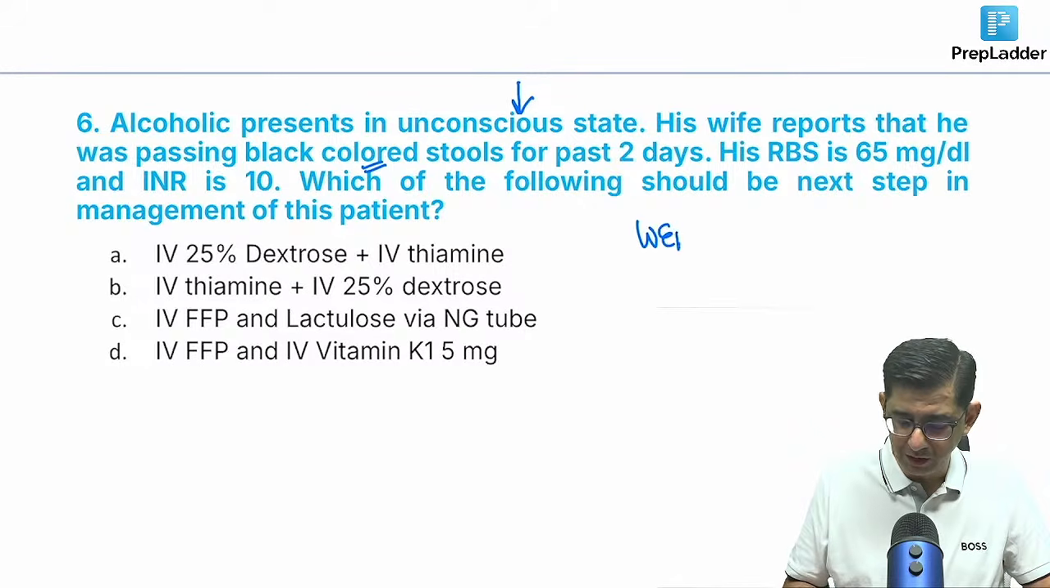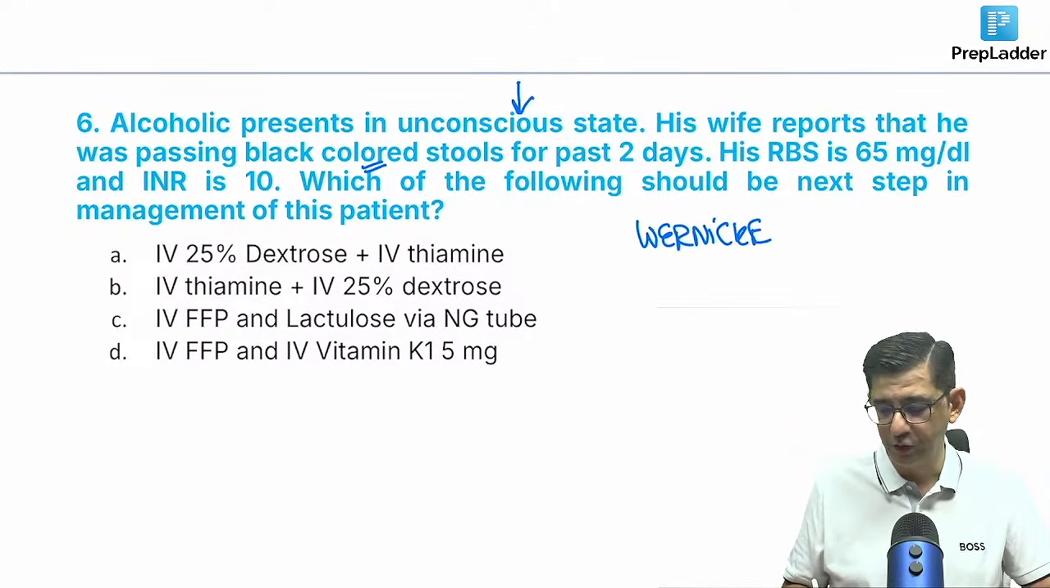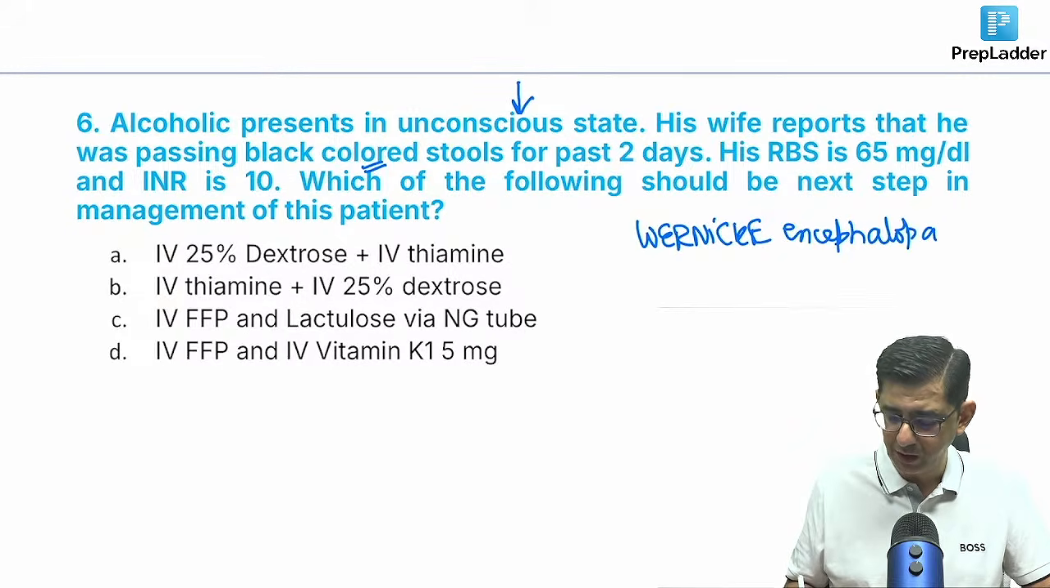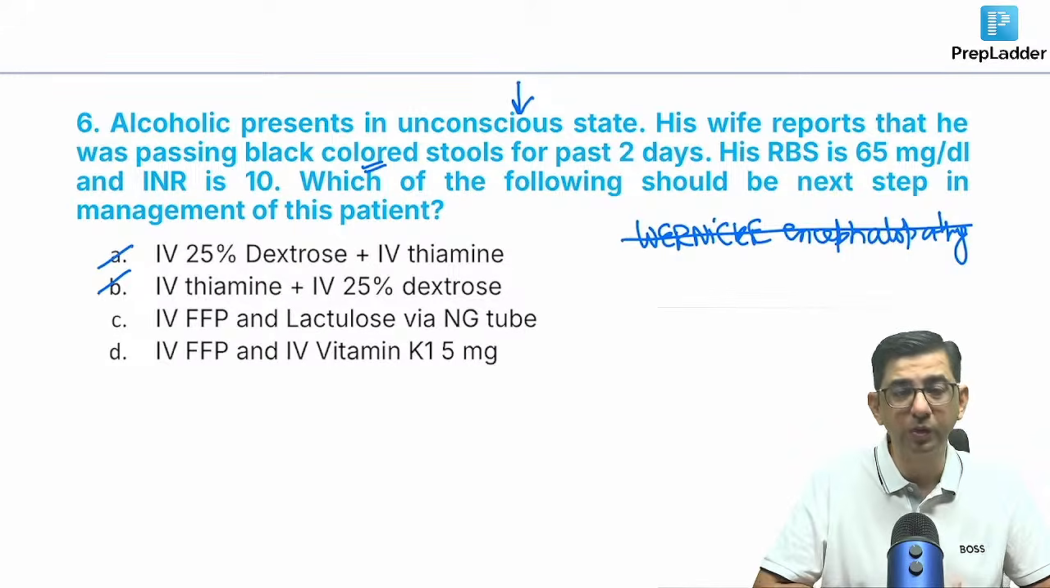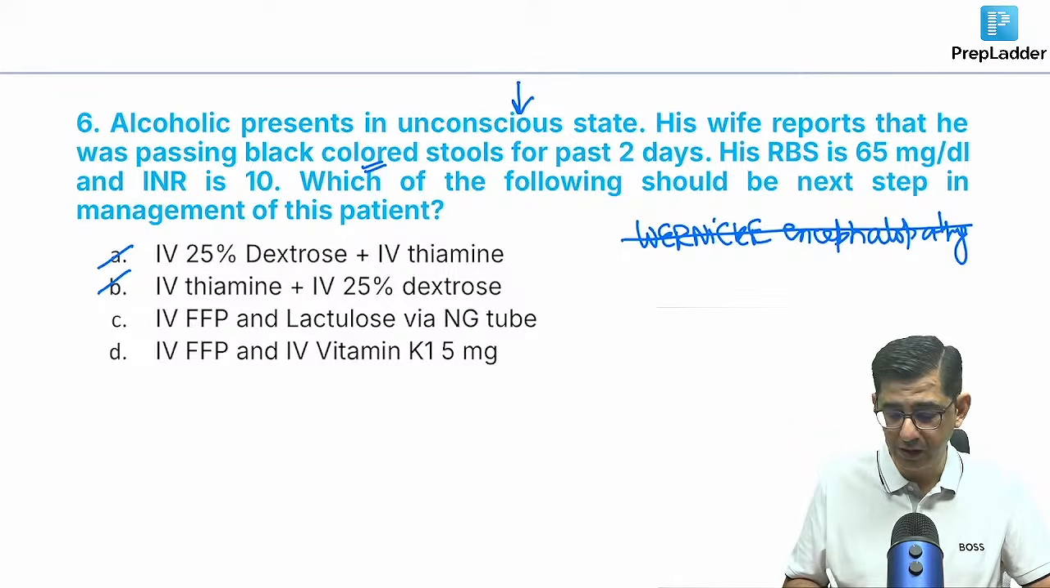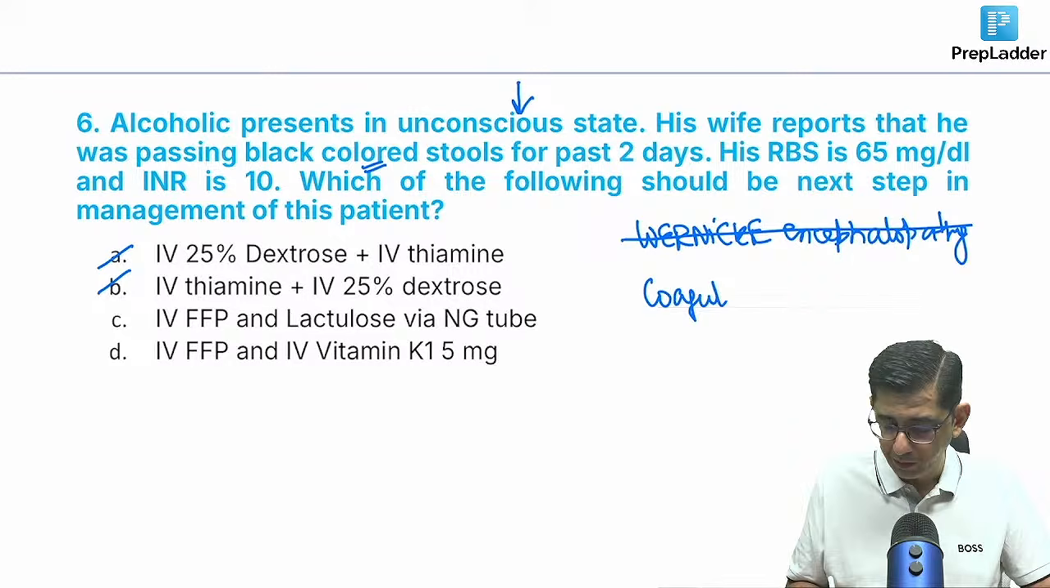This is not Wernicke's encephalopathy, is it? Has it given any of those features? There is no global confusion, there is no ophthalmoplegia, there is no ataxia happening in this case. This is not a question of Wernicke's encephalopathy. A and B are out, brother. An alcoholic passing black colored stool, INR is 10. That means the chap is having coagulopathy.